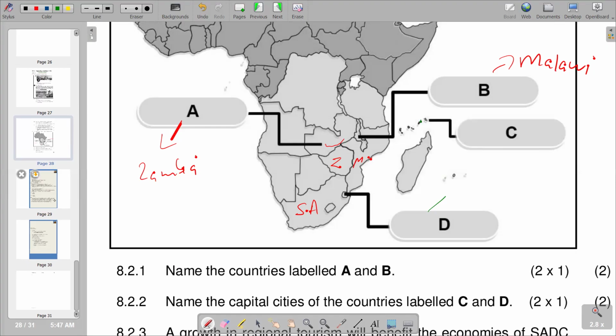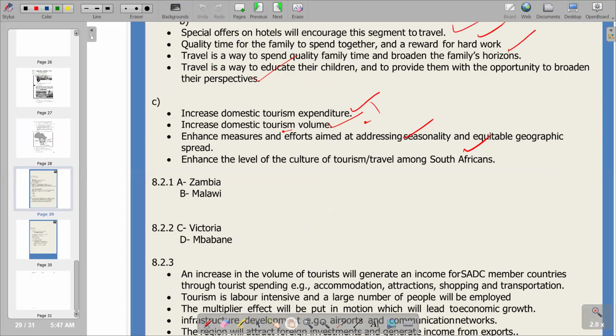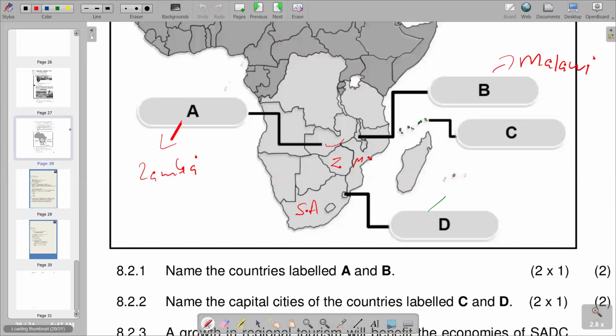So on the other section, we have that information just summarized, whereby A, we are saying it's Zambia, and B, you say Malawi. Then in terms of 8.2.2, C, we said it's Victoria, which is the capital city of the Republic of Seychelles. Then D, Mbabane, which is the capital city of Swaziland, which is recently known as Eswatini. So this is what we have. So we go to the last part of the question. Try to see what we have.